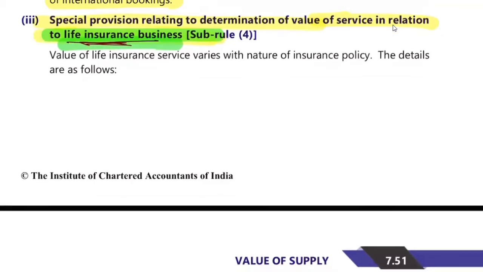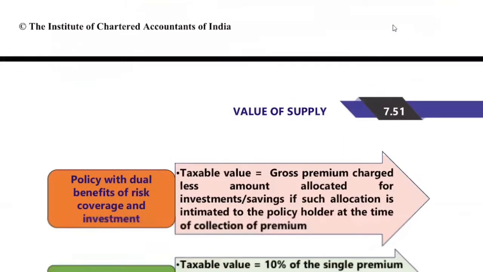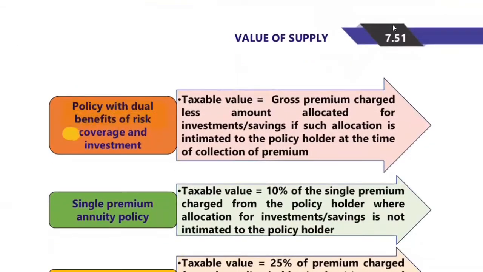So simply, they're saying that it varies with the nature of the insurance policy. The details are as follows. A policy with dual risk benefit of coverage and investments is nothing but a money back policy. Here the taxable value will be the gross premium charged less the amount allocated for investment or savings, if such allocation is intimated to the policyholder at the time of collection of the premium.